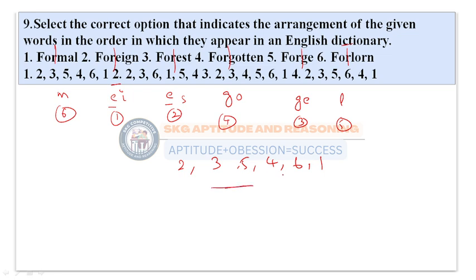This has to be present in the given options. So 2, 3, 5, 4, 6, 1 is present in the first option. So option 1 will be correct. Likewise, you need to check the given alphabets present in the question. Let us go to the next question here.